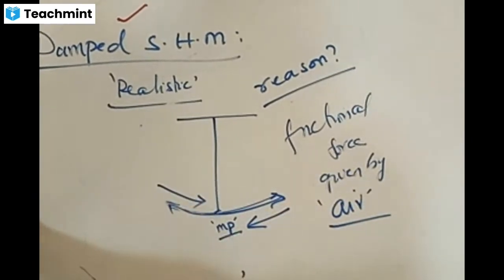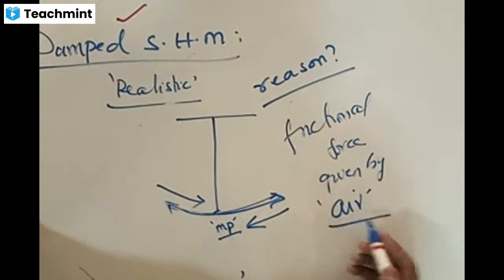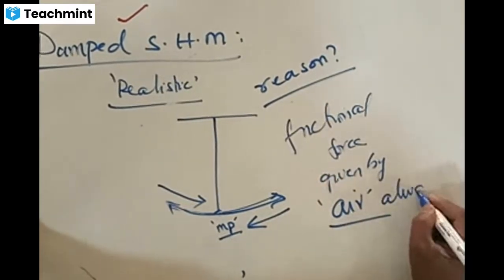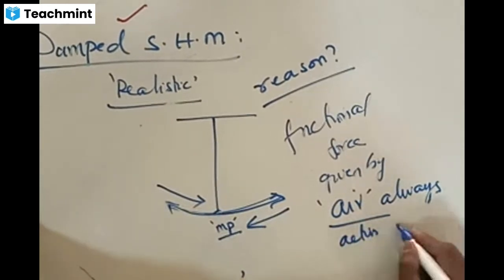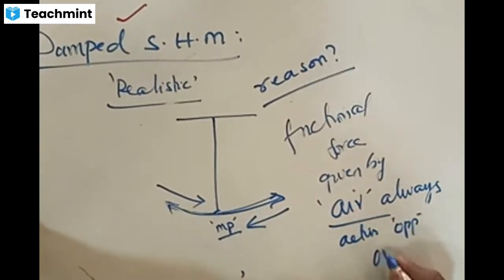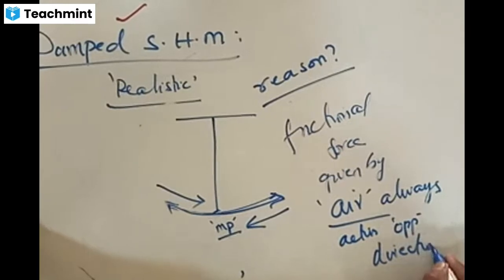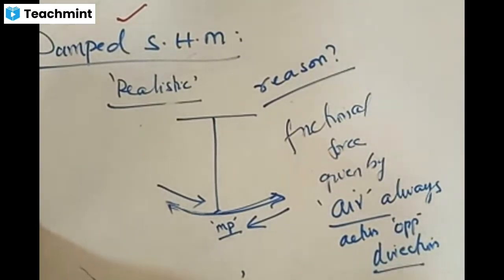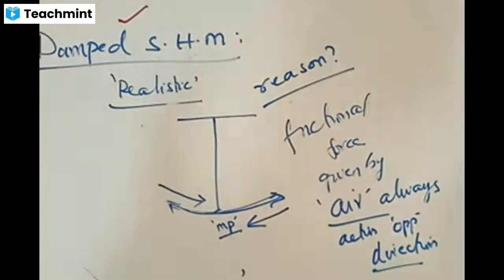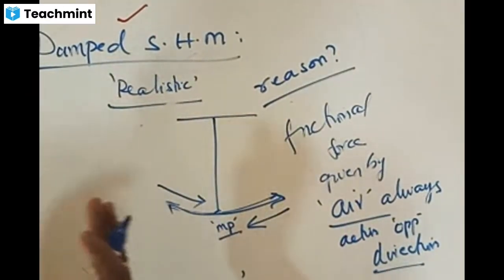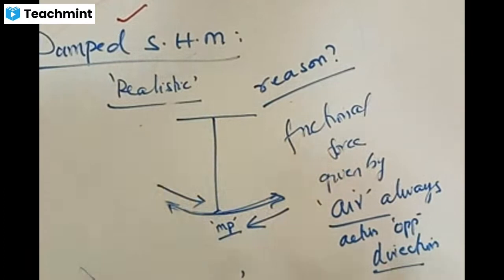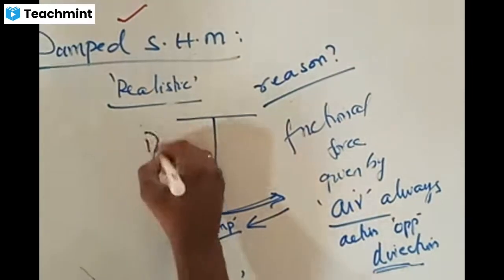This is an important point. The frictional force given by air always acts in what direction? Always in the opposite direction. If there is no opposite force, the amplitude will not reduce. In order to reduce this length, some force must act in the opposite direction. So the frictional force will always act in what direction? Opposite direction. This is one case of the pendulum.